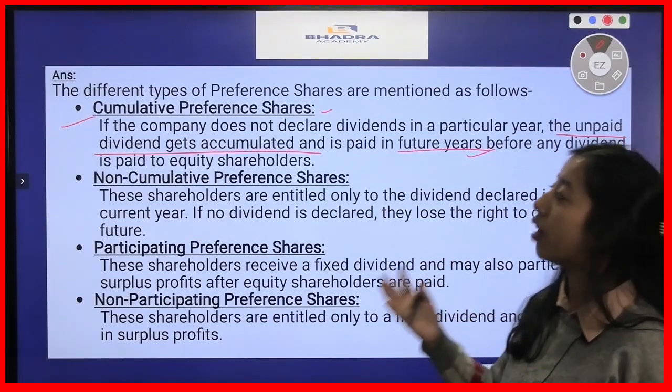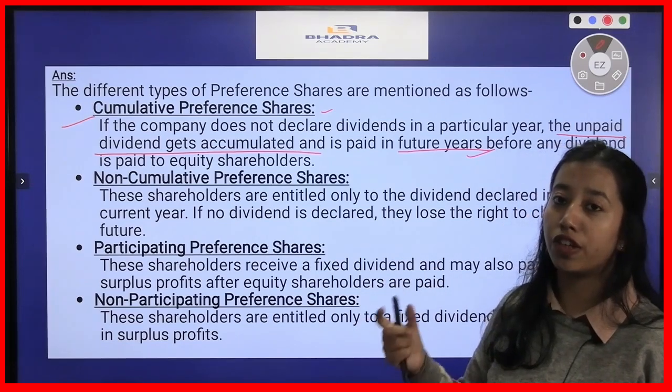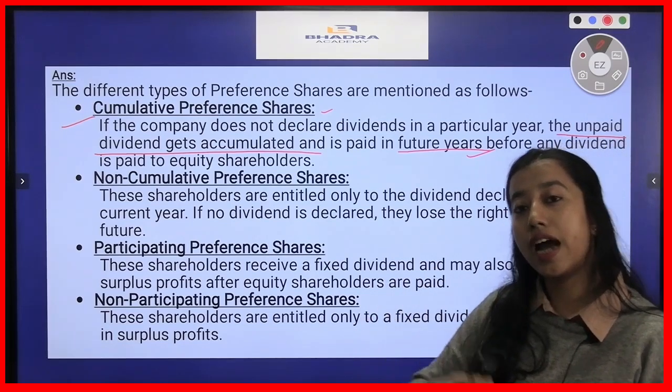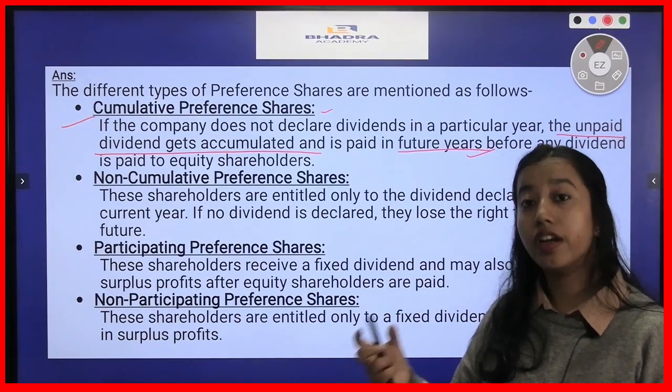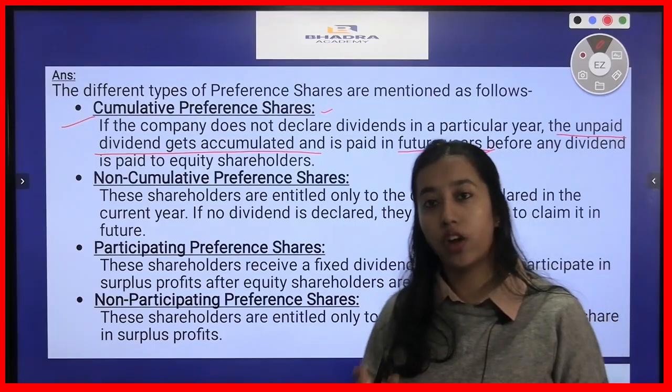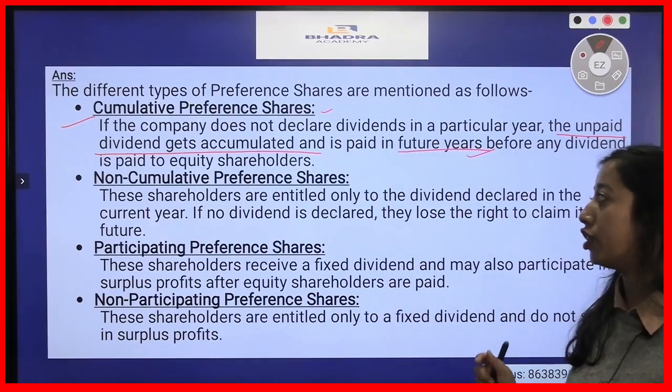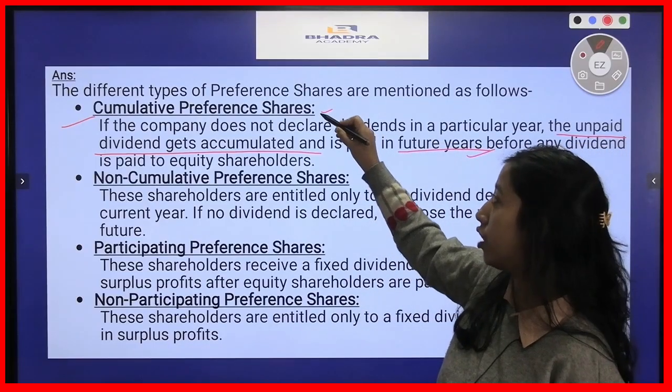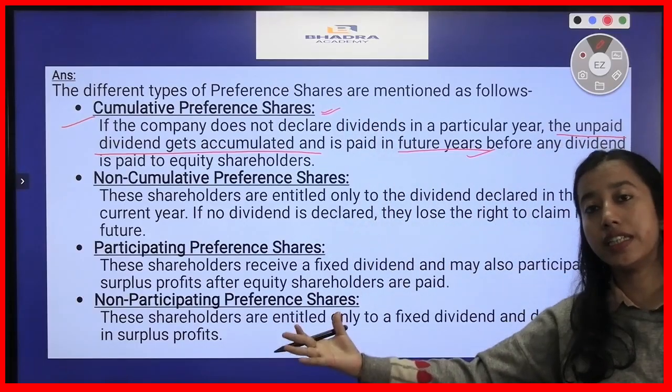So all those kind of preference shares where the dividends are added to the next year, when in a particular year that dividend was not paid, those kind of preference shares are known as cumulative preference shares, where the dividends are accumulated in the next years.